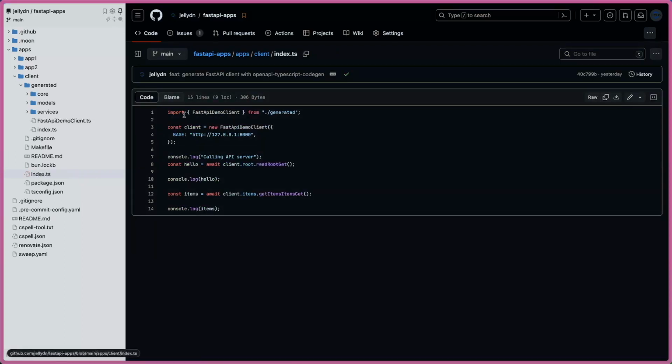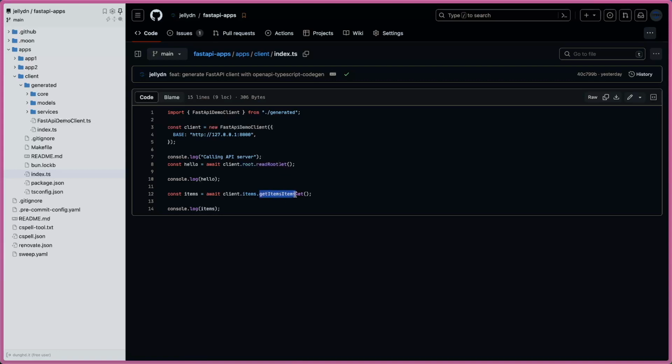For example here, the usage is quite simple. You import the FastAPI demo client. You provide the instance with the server you want to call, and you can call the methods. So this is the function name from Python, and the suffix is the action, like get, post, put, or whatever HTTP verb you provide.